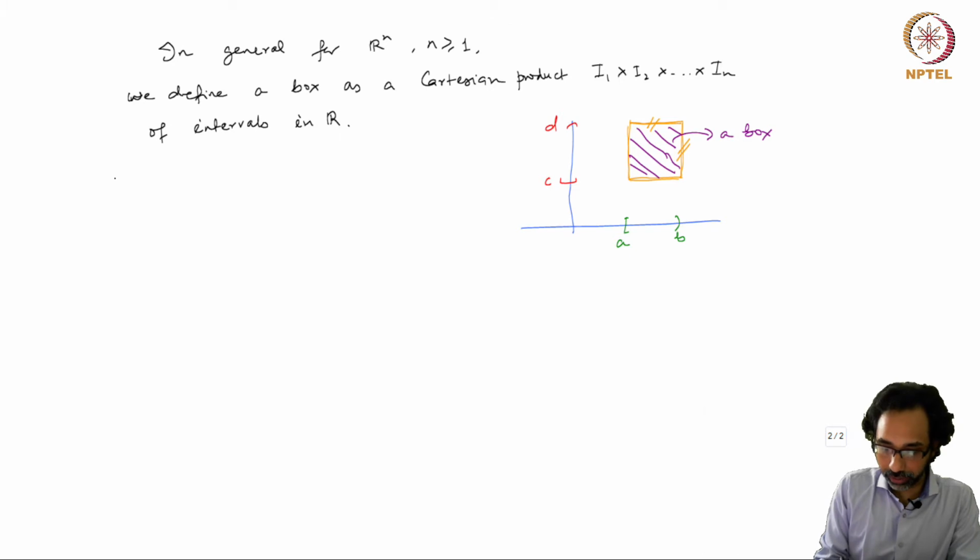Now for a box B, so this is a definition.